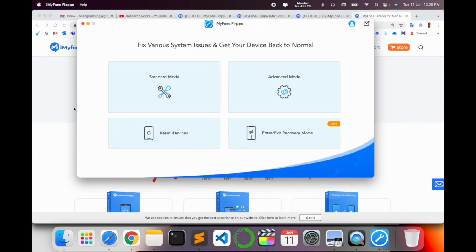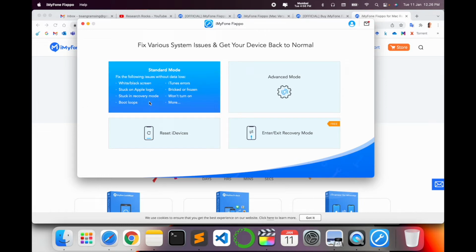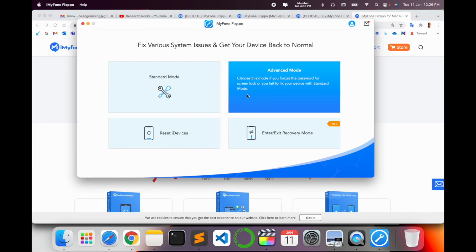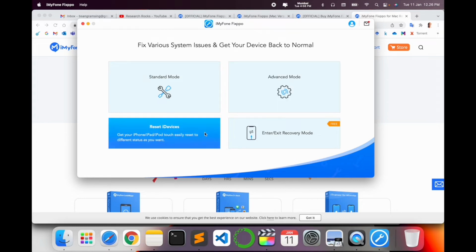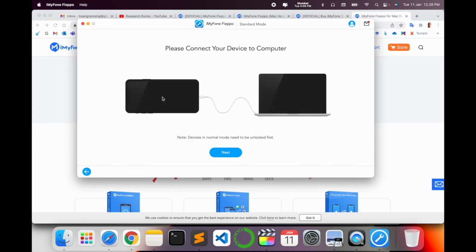Here you can restore your data in 4 modes: standard mode, advanced mode, reset device, and enter or exit recovery mode. In standard mode, you see issues like white or black screen, iTunes error, stuck on Apple logo, and many more. You can move the cursor and read that information. But before starting anything, I simply connect my iPhone and go to select mode.